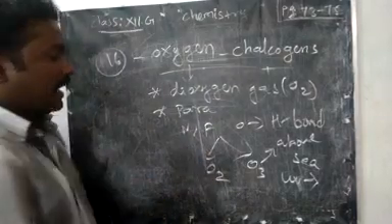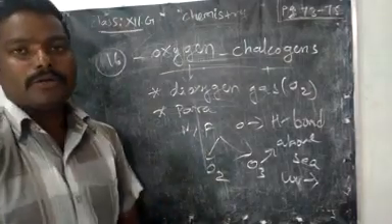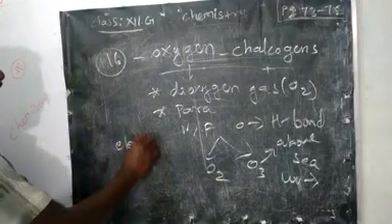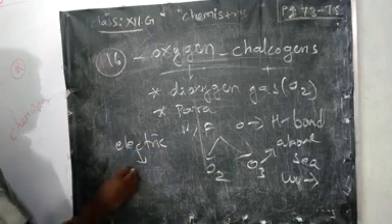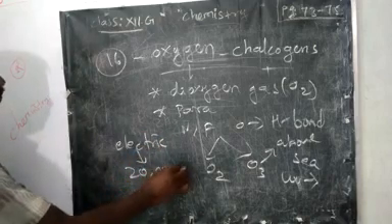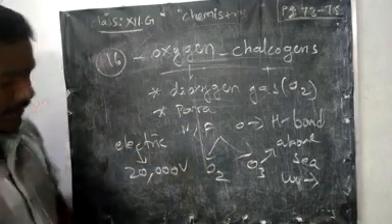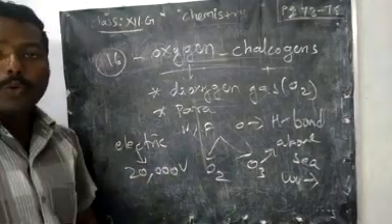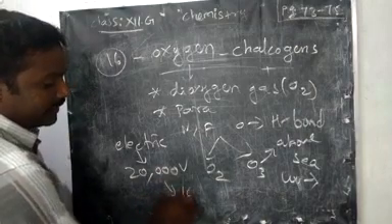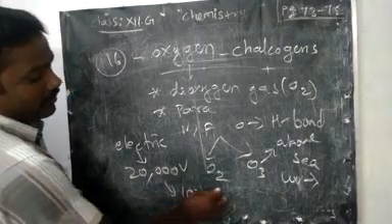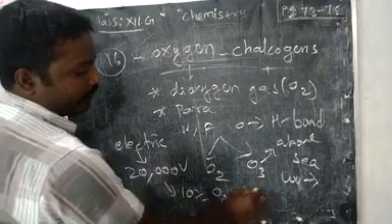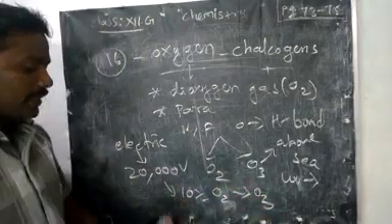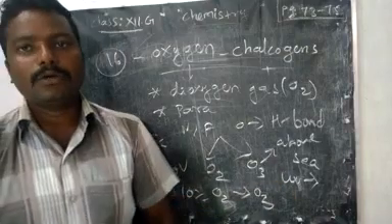Then we can prepare it artificially in our laboratory by passing electric discharge, about 20,000 volts. You can get only 10% ozone from oxygen.